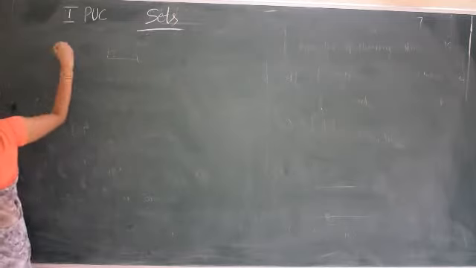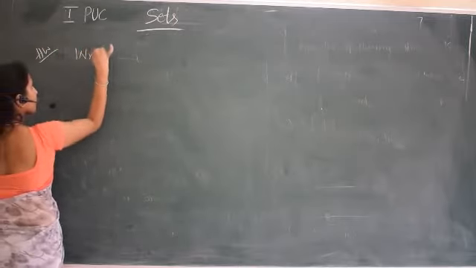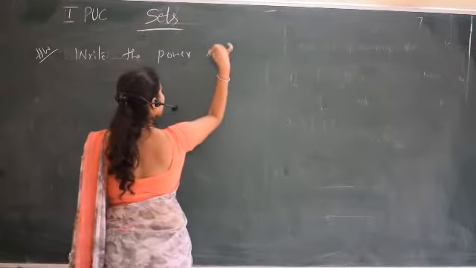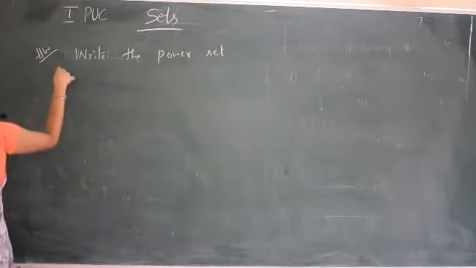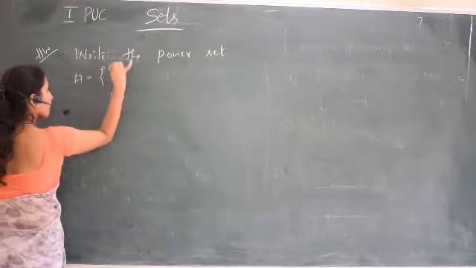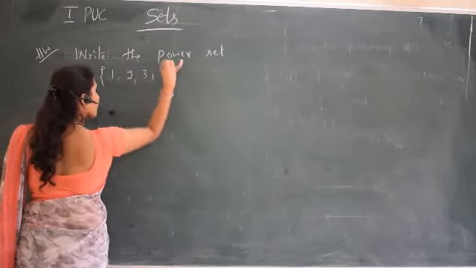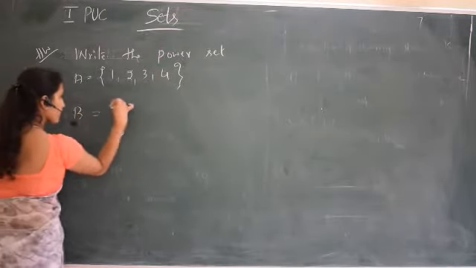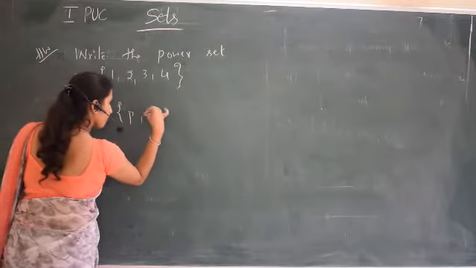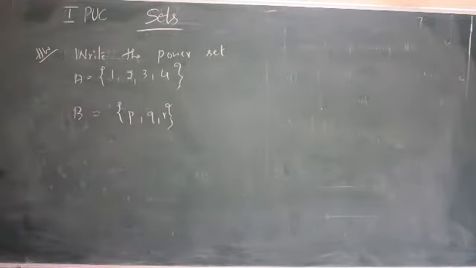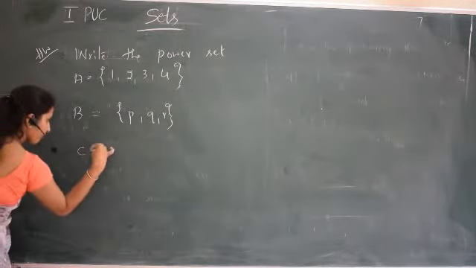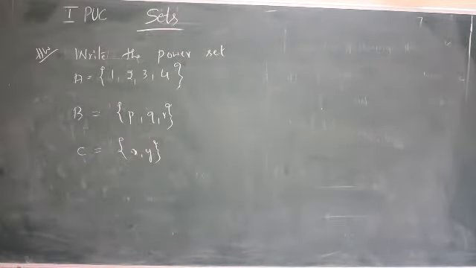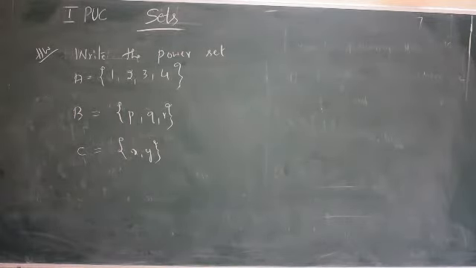So write the power set of PQR and XY. This is a homework problem to write the power set. First write the subsets and then the power set.